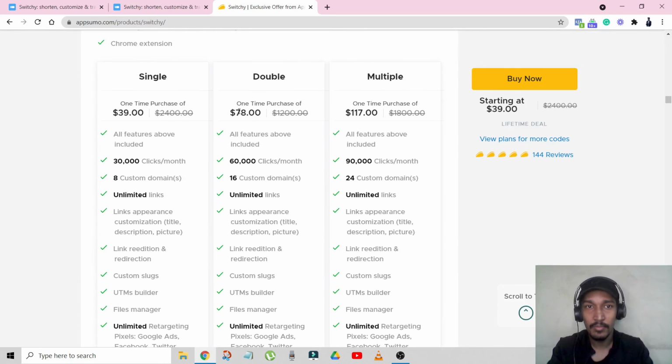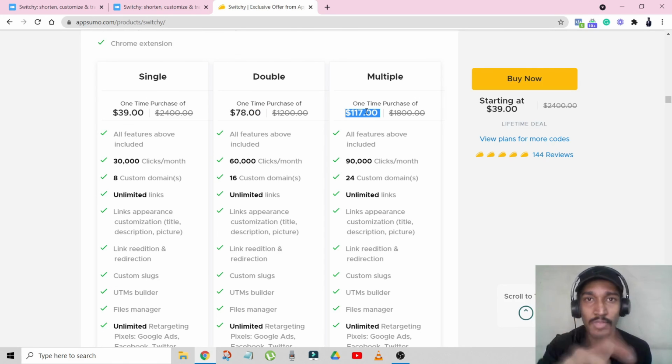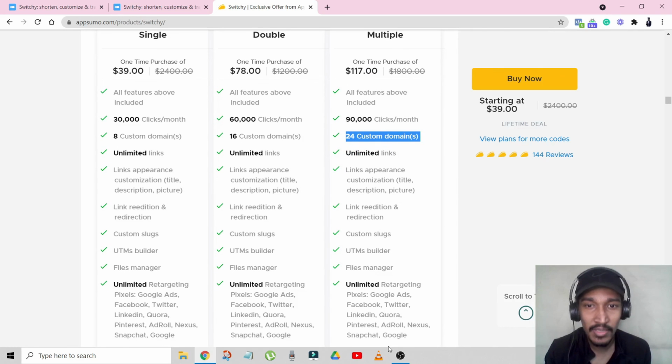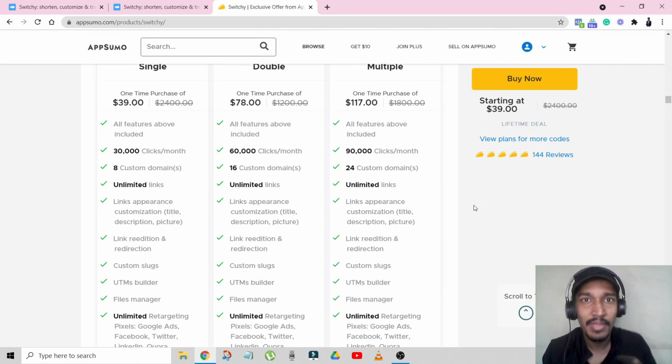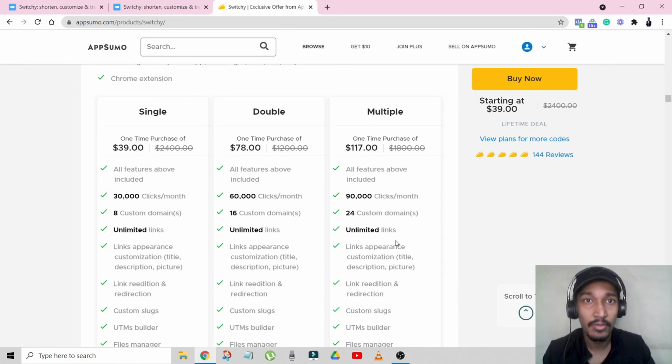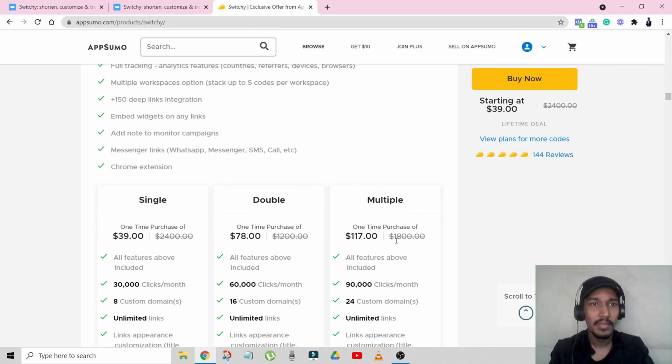If you buy this version, and this is just one time, just imagine, let's say you pay $117, because I'm planning to buy more codes of this so that I can get more clicks, because Switchy is right now at a lifetime deal, so why not take advantage of it. Even if you buy the $117 plan, you can get around 1 lakh clicks per month. You'll have 24 custom domains, 15 Smart Pages, 30 team members. I believe that even if you're running a $1 million business, you would not need that many metrics in your business, right? So that is what it's about.